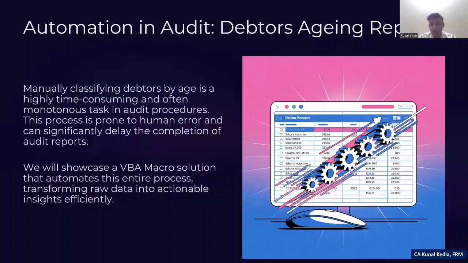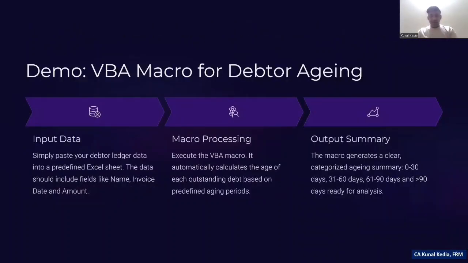What we are going to do is generate a macro code using ChatGPT. That macro code we will paste in the debtors ledger sample data, which will consist of invoice date, invoice amount, etc. Run the macro and instantly it calculates the aging and categorizes into the right buckets. The result is a ready-to-use summary for the audit file. Let's move to ChatGPT and then to Excel where I can show you the demo. Basically this is what we will be following: inputting data, macro processing, and output summary.